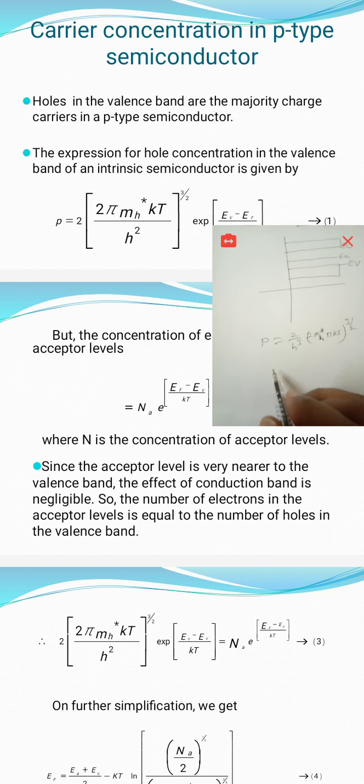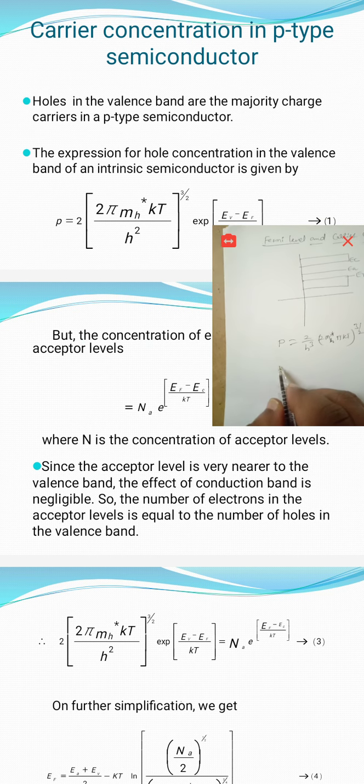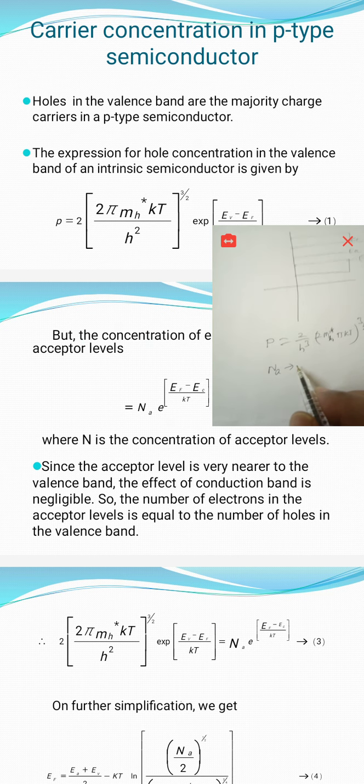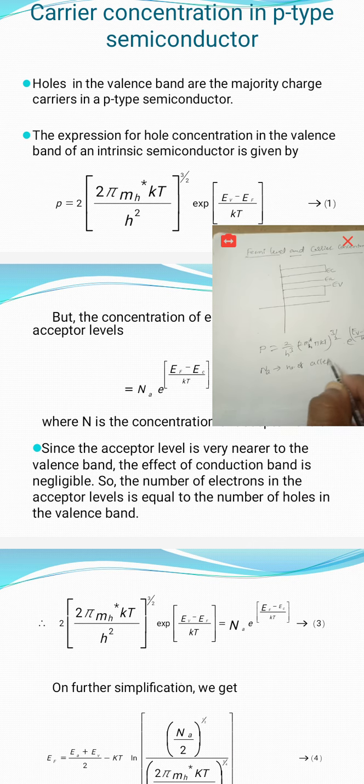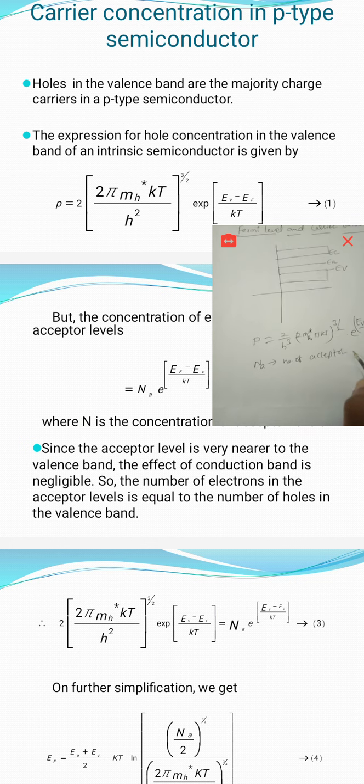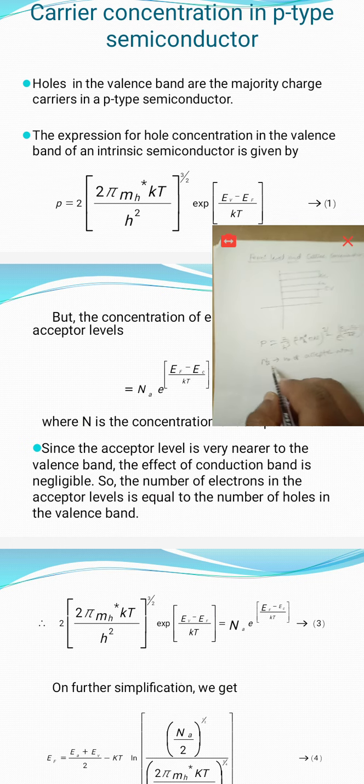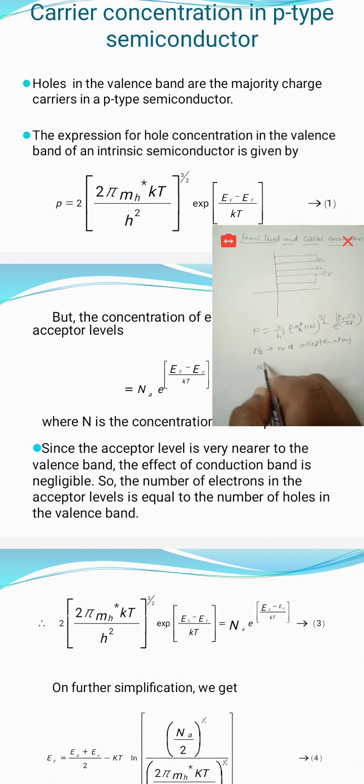Likewise here, the number of ionized atoms in the acceptor level: if we take Na as the total number of acceptor atoms, that is impurity atoms, in the acceptor level, then Na minus is the number of ionized atoms.